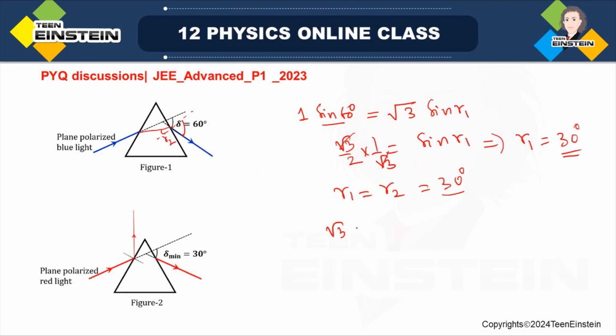There I will write Snell's law: root over 3 sine R2 is equal to the refractive index of 1 for the air times sine E. Sine R2 is sine 30 degree, so this will give you root over 3 by 2 on this side. So E will actually be 60 degree.